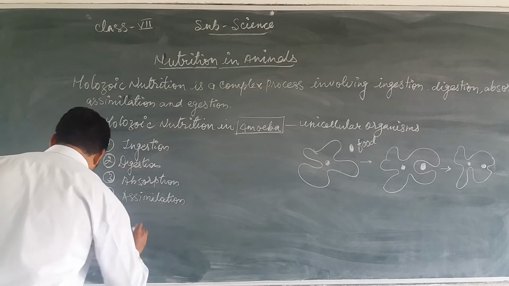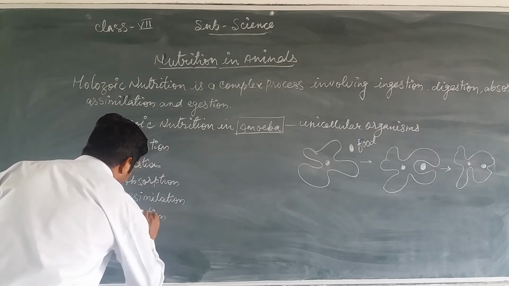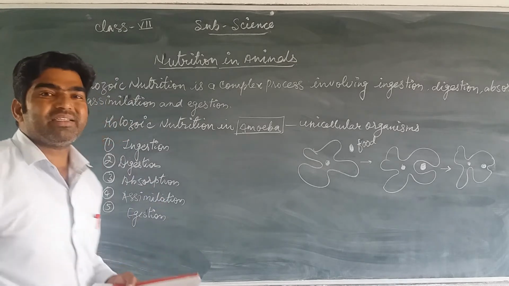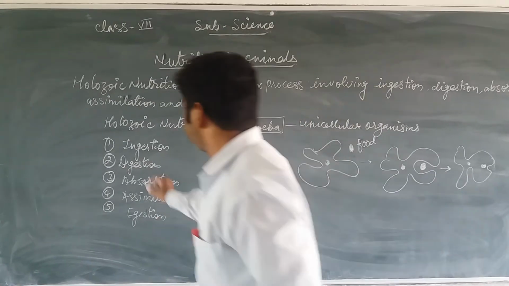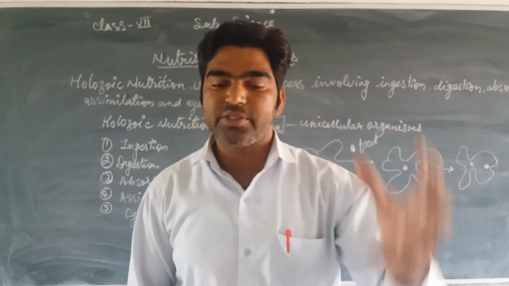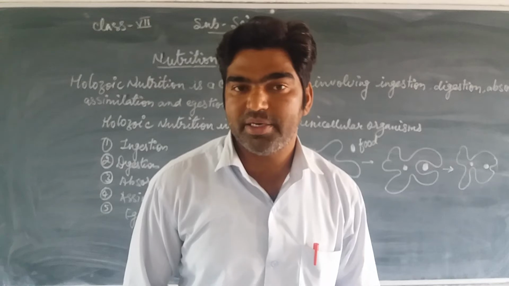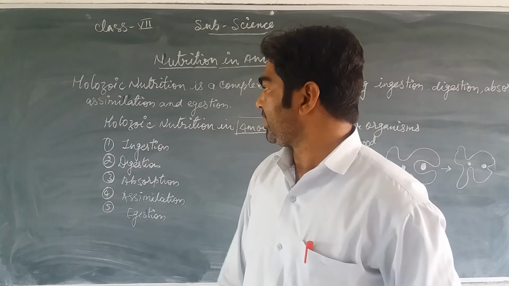And fifth one is egestion. So these are the 5 steps that take place in the nutrition of amoeba. In the process of nutrition of amoeba, it follows these 5 different steps.